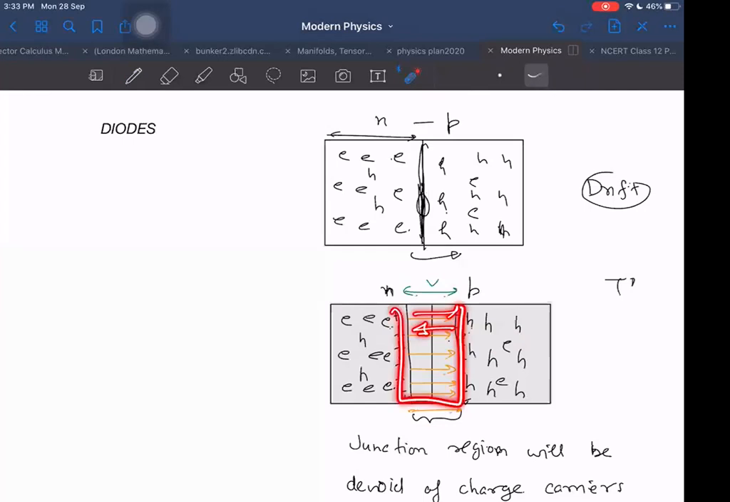So the width of the depletion region will remain constant. The diffusion current, if they are going to that side, will tend to increase the width of the depletion region. And the drift current will tend to decrease the width of the depletion region. But in equilibrium, both of these become equal.